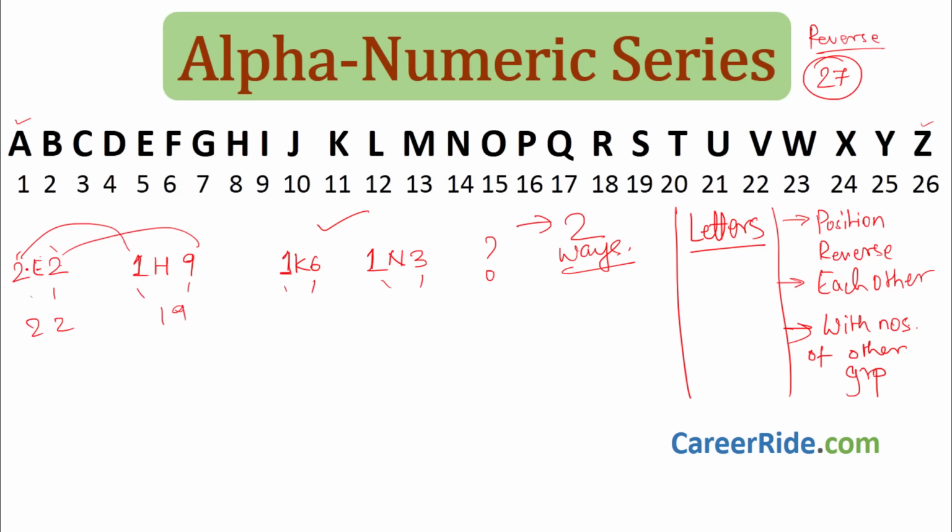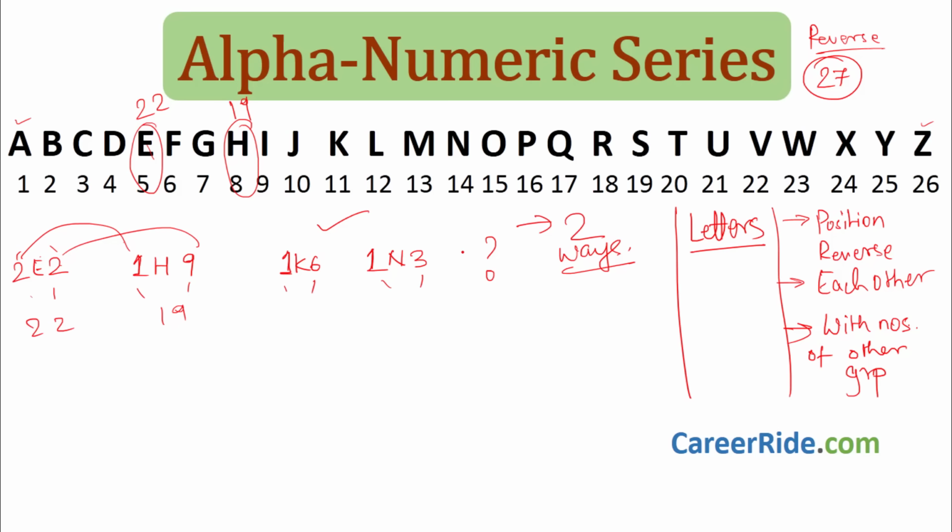Over here 2 is there, 2 is there. What we have to check is whether it is related to position of the letter. So 2 and 2, no, position of E is 5. So 2 and 2 is not related. What is the reverse position of E? 27 minus 5, 22. Okay, this 2, this 2. Let's check over here. 1, 9. Okay, what is the reverse position of H? 27 minus 8, 19. Yes, we are finding a pattern. 1, 9 means 1, 9 over here. So 1, 6, 1, 3. These must be the reverse positions of the letters, right? So whatever option is there, we have to check.